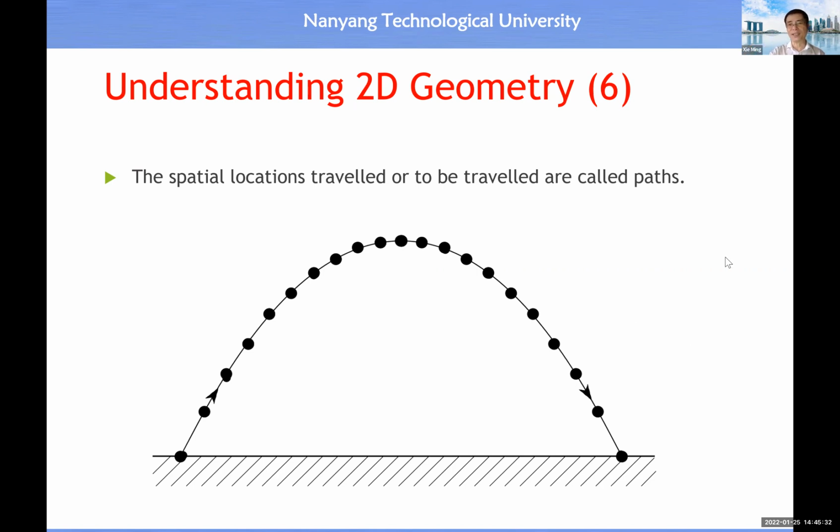So now you see this technical term, paths. For those of you with robotics knowledge, now is straightforward. So you know what paths are. Paths refer to the spatial location without the time constraint.